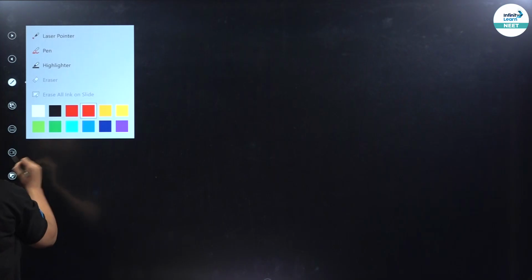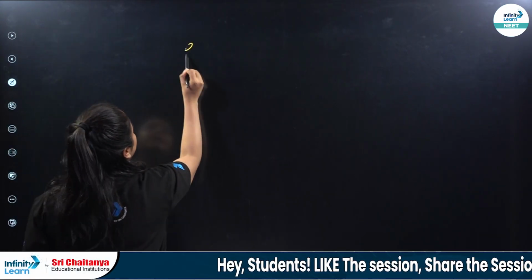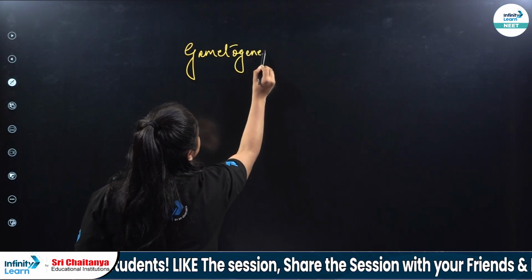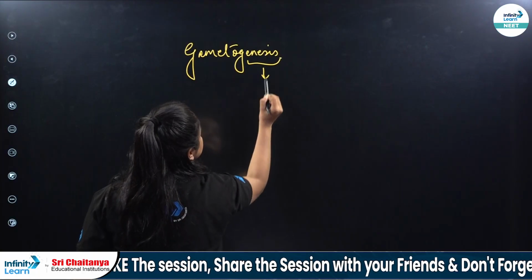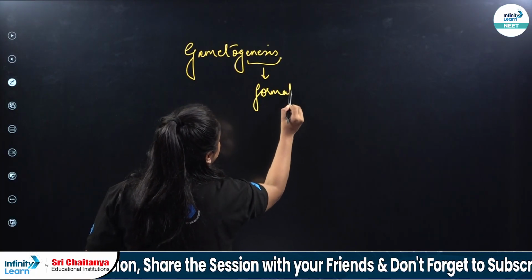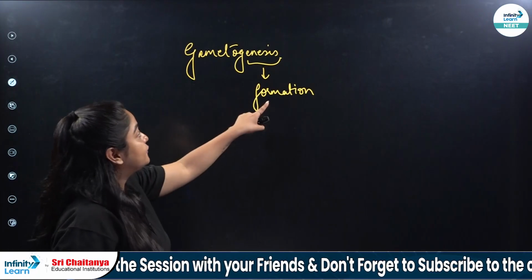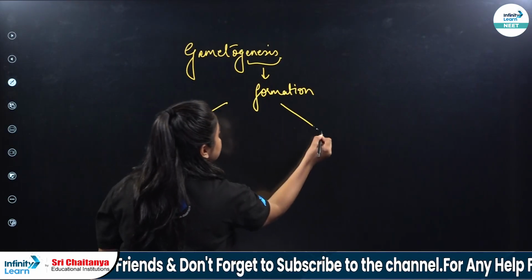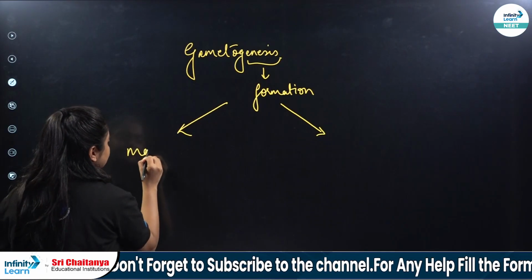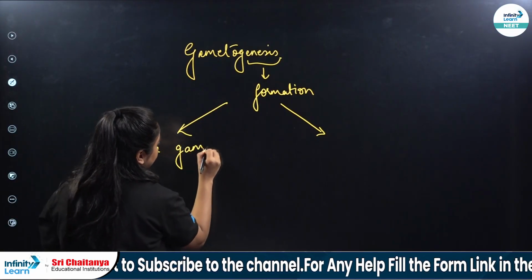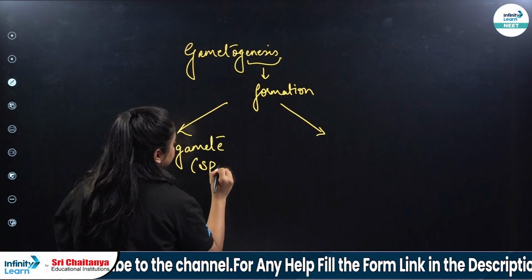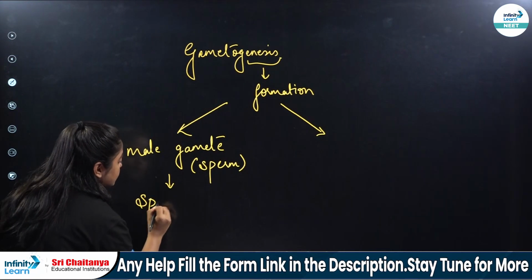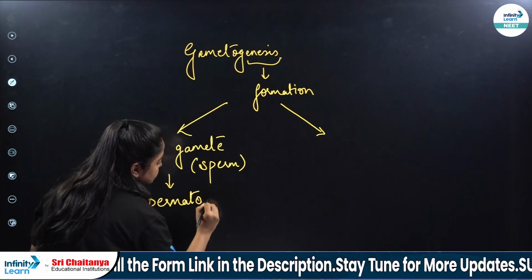When I talk about gametogenesis, by the name itself, half of the things will be clear to you, because genesis means formation. And we know that when we are talking about the formation of the gametes, it clearly means gametogenesis, right? So we study two types of gametes. One is your male gamete, that is known as sperm. And hence the process of the formation of the sperm is known as spermatogenesis. Correct?